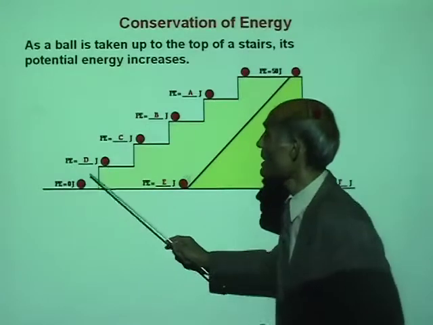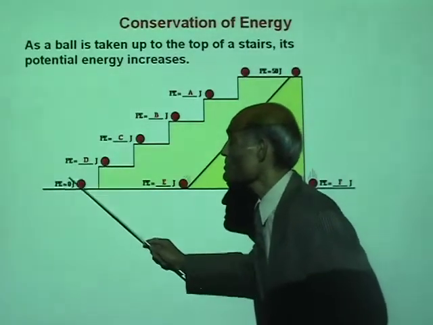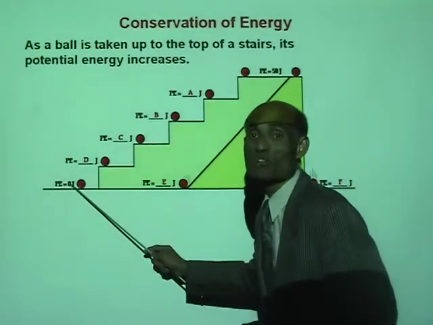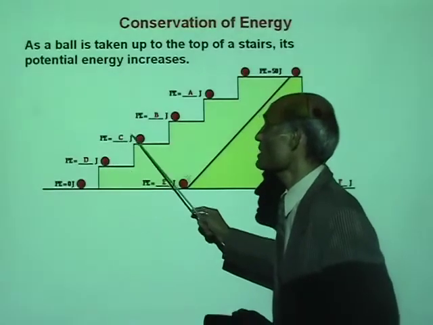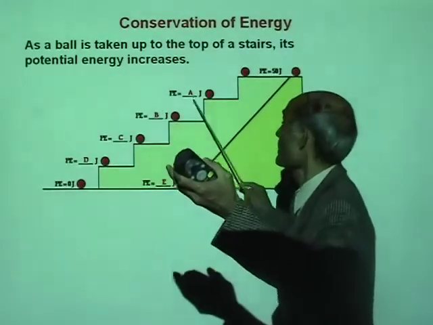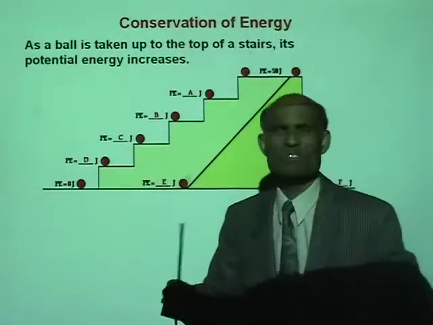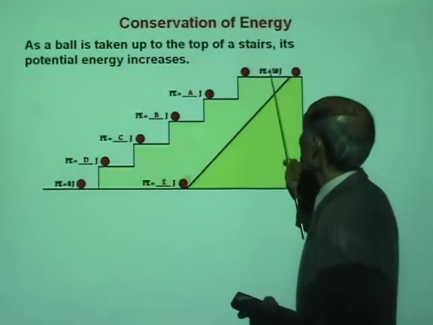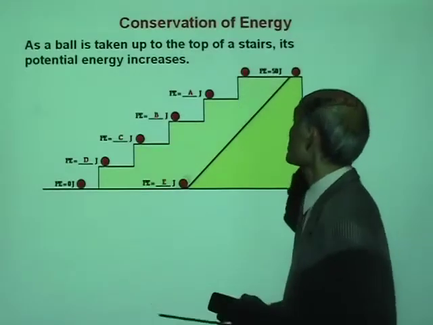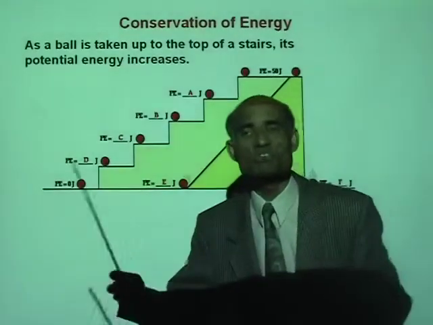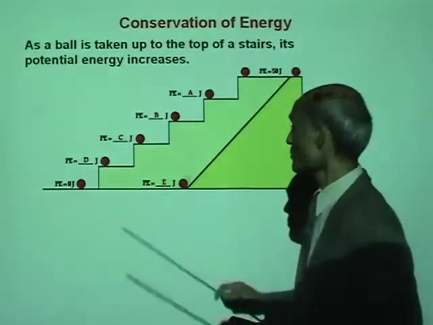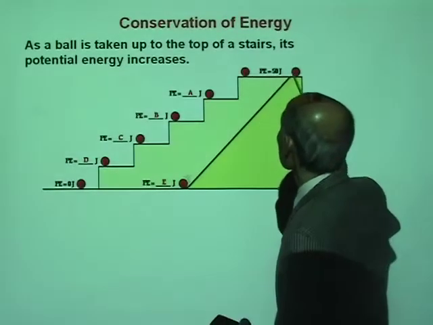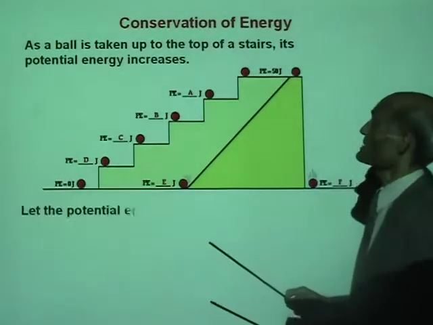At the bottom of the stairs, its potential energy is 0. You keep climbing with it, meaning you are raising it. Now suppose, I'm just giving you a figure without calculation, at the top of the stairs its potential energy is 50 joules. So you did 50 joules of work to reach the top of the stairs.